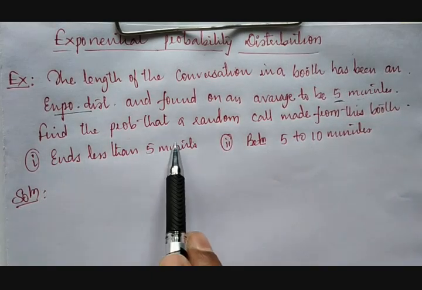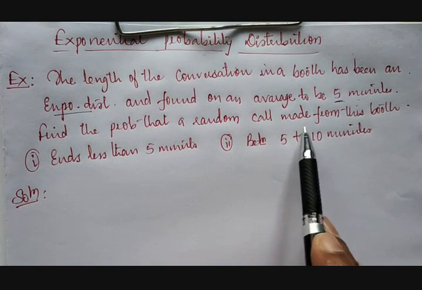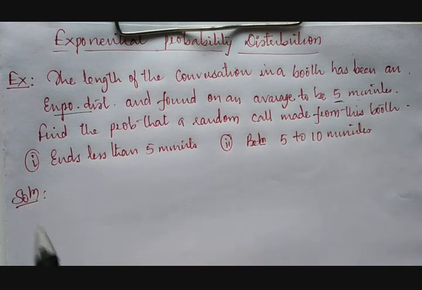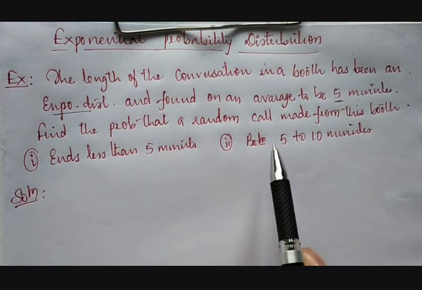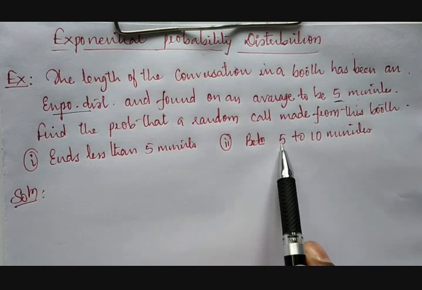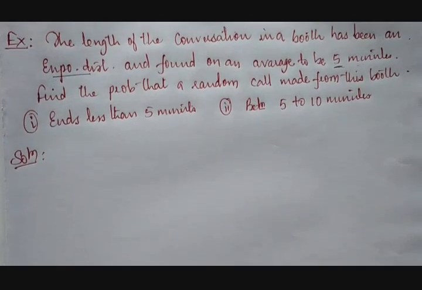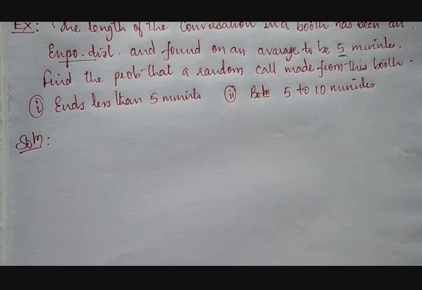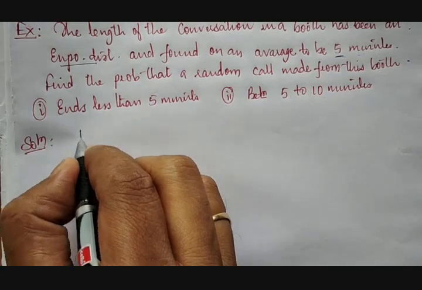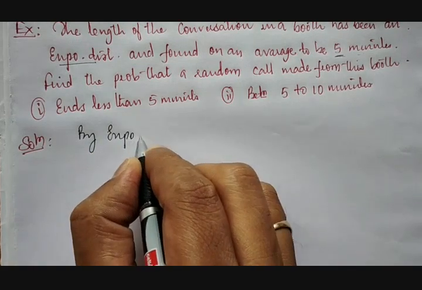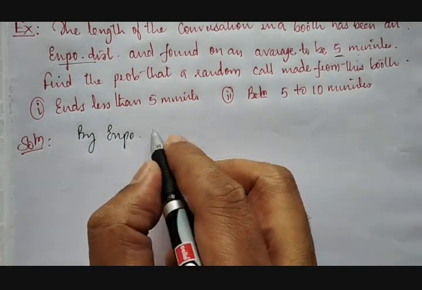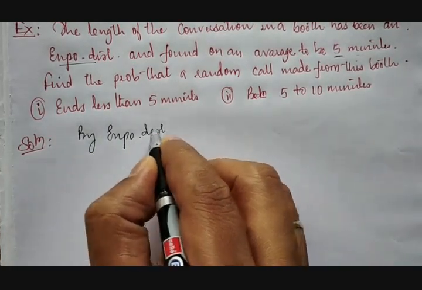Then find the probability of a random call made from this booth. First, that it ends in less than 5 minutes. Second, that the duration of the call will be between 5 to 10 minutes. Then how do you calculate this? Very first, for an exponential distribution, we should know what the function is and what the mean is. These two things are very much required.